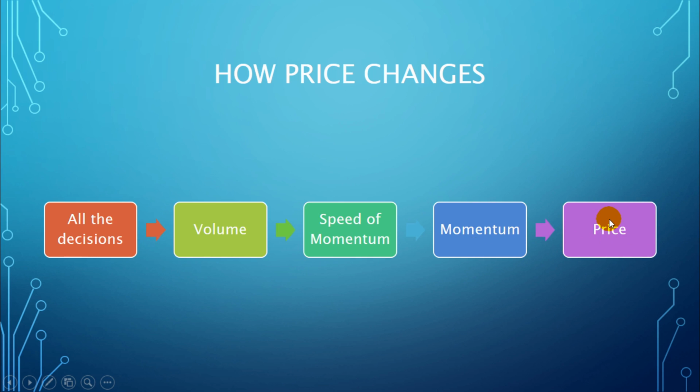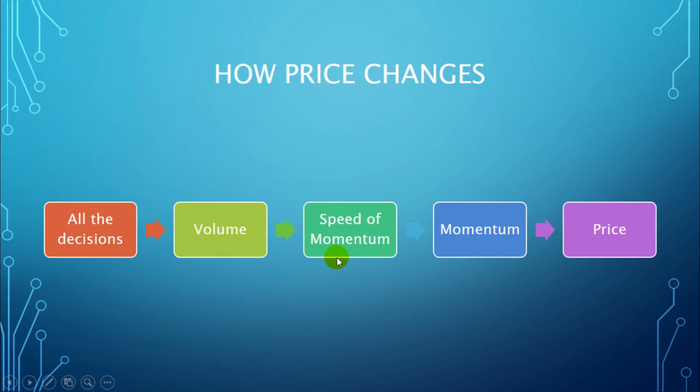Okay? So, the first thing, with all those decisions, we don't have access to this information, and if we do, we still can't use it in our trading. Second thing, volume. We don't have access to volume in Forex market. If we were trading other markets like the stock market, we could use volume and it was very important. But in Forex, we can't use it.